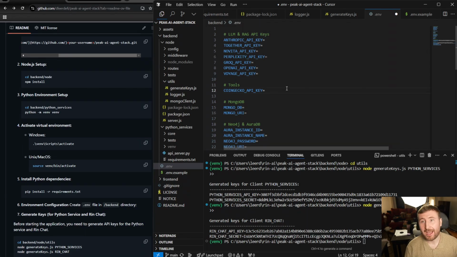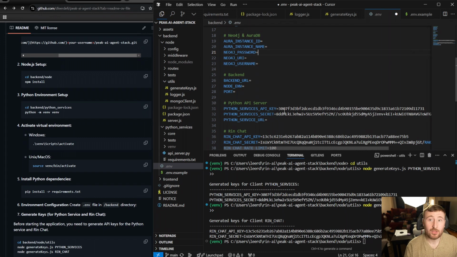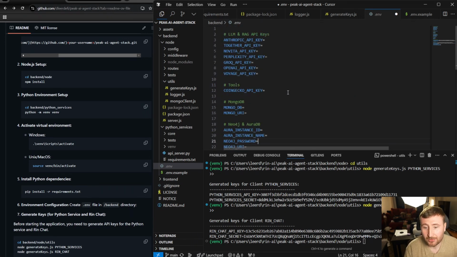Alrighty, now we're ready to add all of our API keys for the relative services that we're using. So go ahead, add your Anthropic API key. Just go and add the API keys. Add your MongoDB DB name, your URI, your Aurora instance name, ID, password. If you need help, Google search will go a long way in getting you these environment variables.